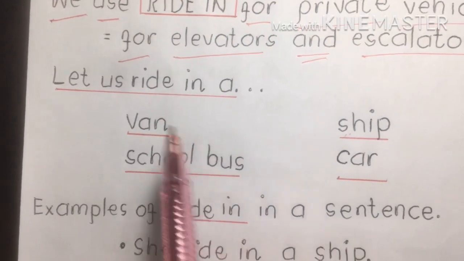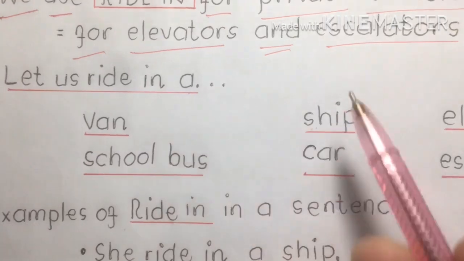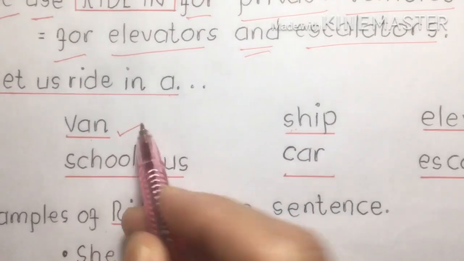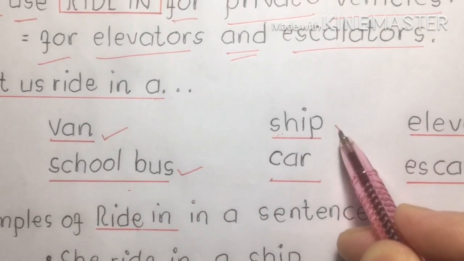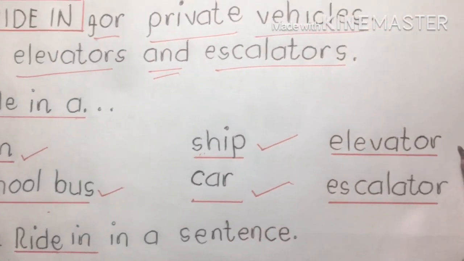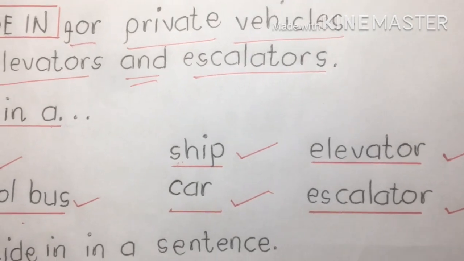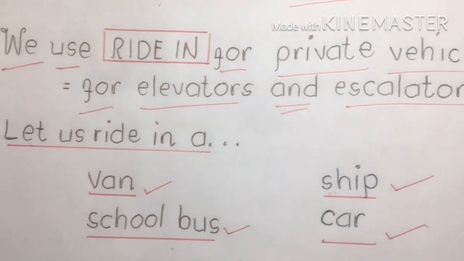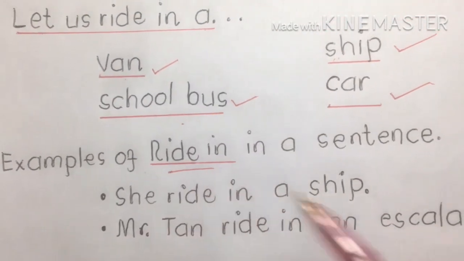Here we go. Let us ride in a: first, van, school bus, ship, car, elevator, and escalator. That's something we are going to ride in. Now, examples of ride in, in a sentence.